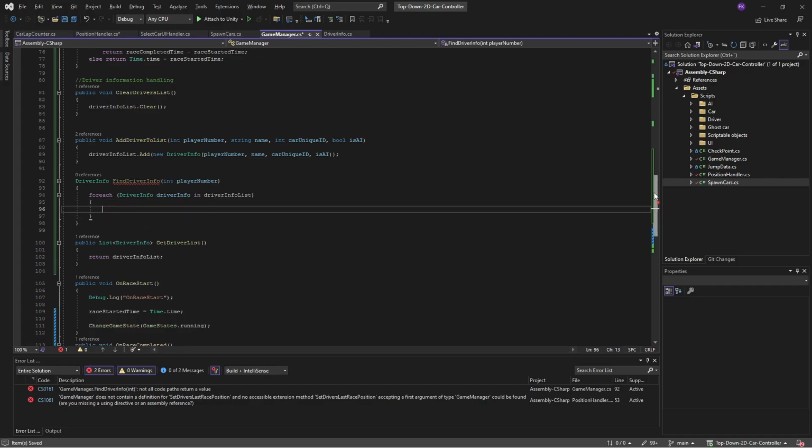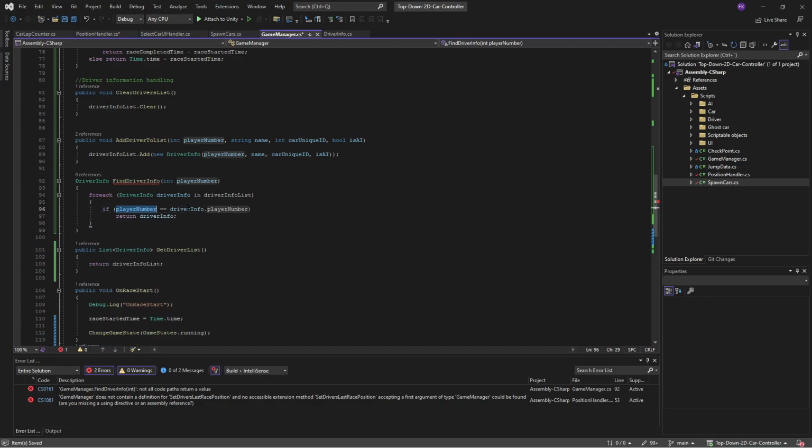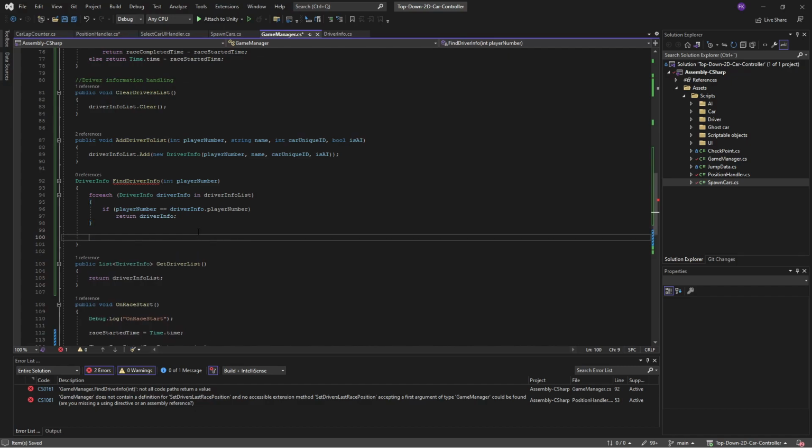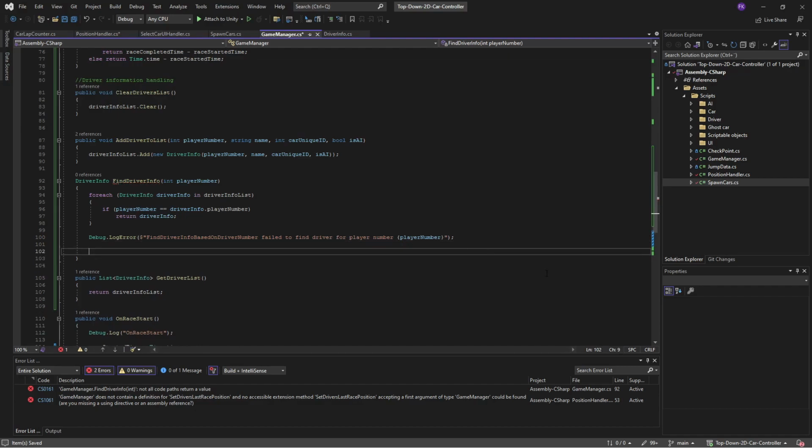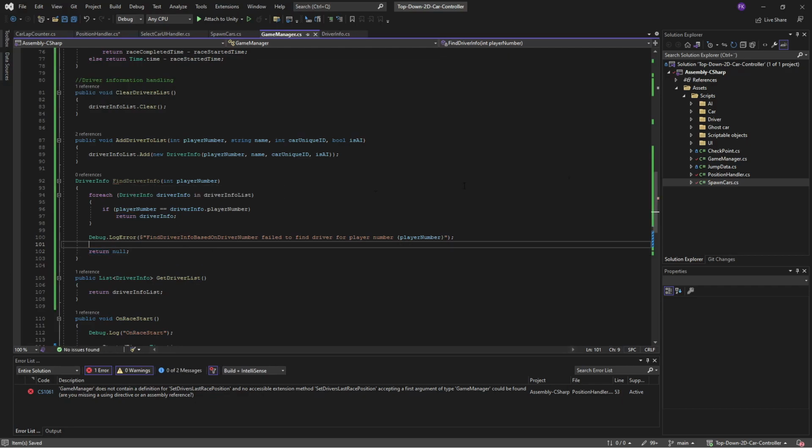So we'll go through all of them, and we are checking, okay, is our player number equal to driver info player number? If it is, then we have found it and we are happy and we can return it. But if we go through the whole list and we haven't found it, it means that for some reason we are missing this driver. So let's add a debug log error, find driver info based on driver number, failed to find driver for player number, and then we'll add player number. And then we will return null in that case, because we don't have anything to return. Okay, so that's the first step.